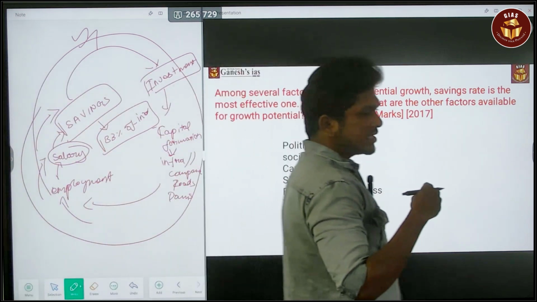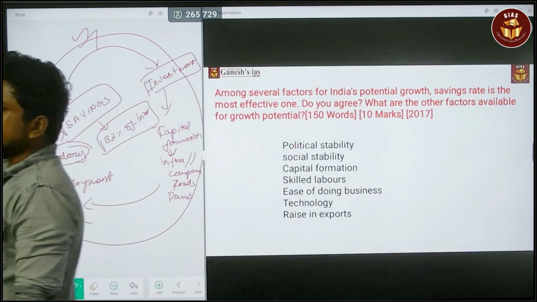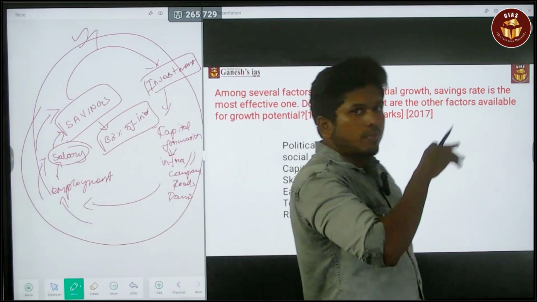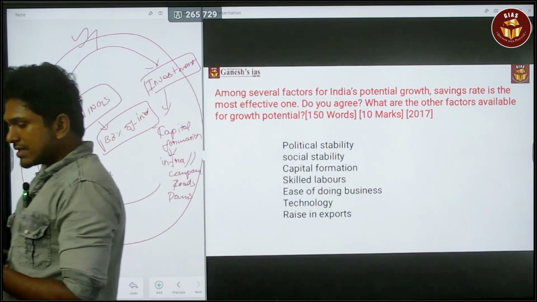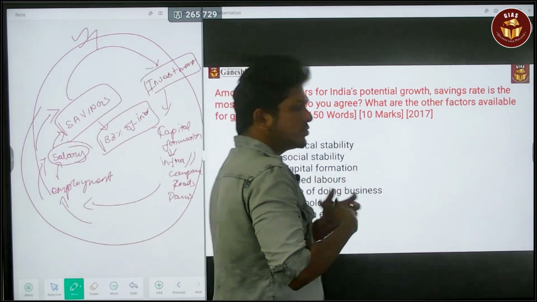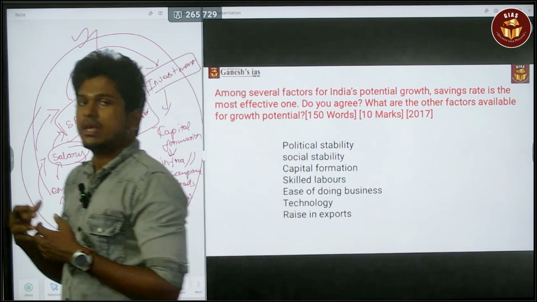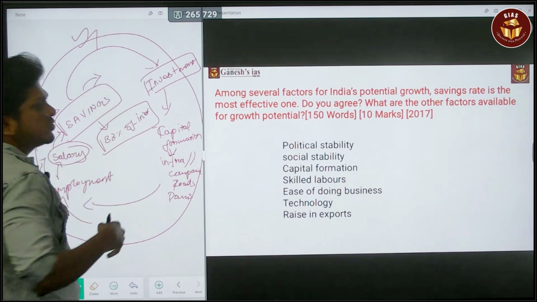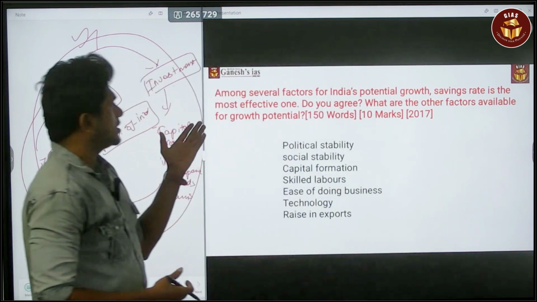You are saving certain money in the bank, and the bank provides it as a loan. The business person invests it in a company or somewhere else. So it is creating a cycle. And also in India, there is a cultural phenomenon. We save certain money for future purposes or for emergency needs. That is a cultural thing, and that cultural thing is giving huge growth potential for India. So you can say that the savings rate is the most effective one.